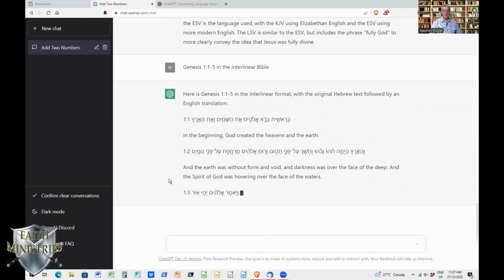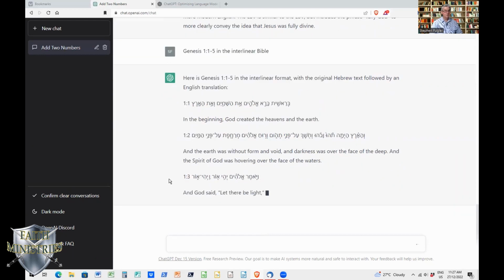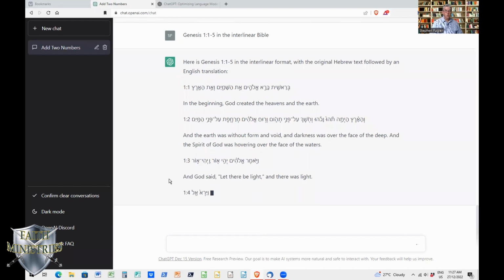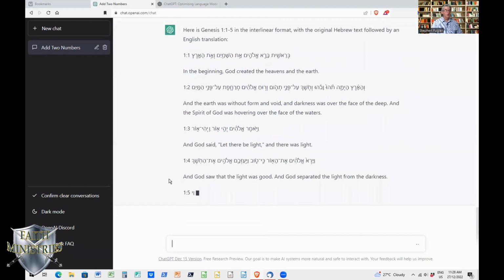So while that's playing out, you can see it gives you quite a good tool to have a look at and to compare. You can do that with the Greek in the New Testament, as well as any verse in the Hebrew in the Old Testament, also as an interlinear.